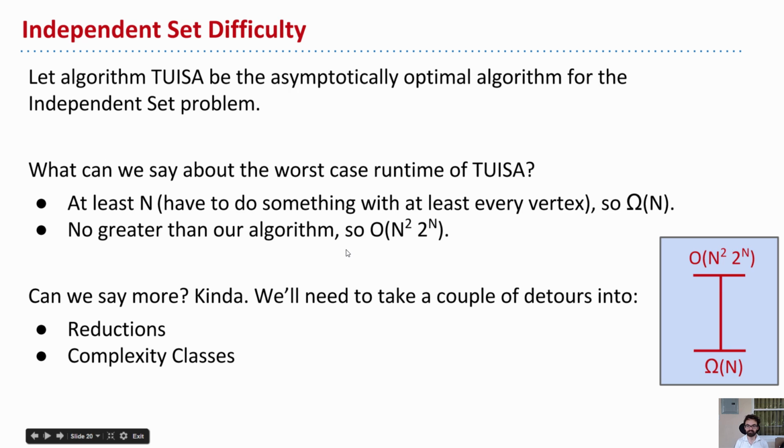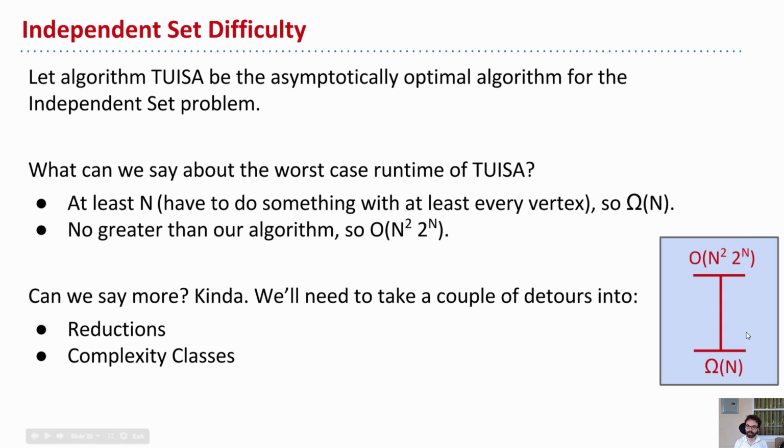Well, we know it's at least n, right? I mean, without even thinking, because we have to do something with at least every vertex. So we can say it's lower bounded by n, the worst case runtime of this algorithm. And certainly it's no worse than the algorithm we just derived, which is n squared times 2 to the n. And so the question is, can we say more?